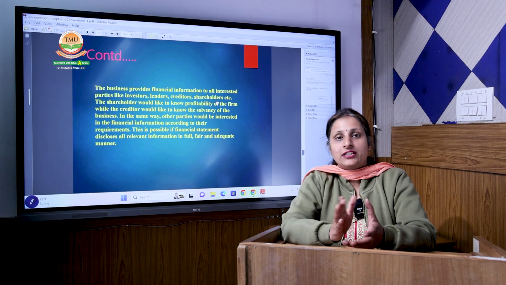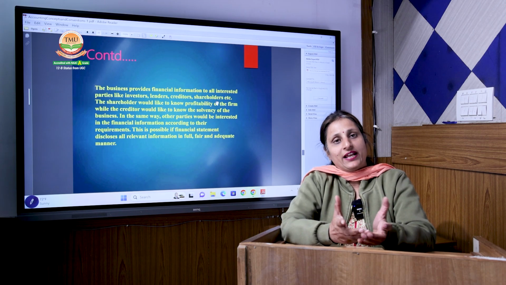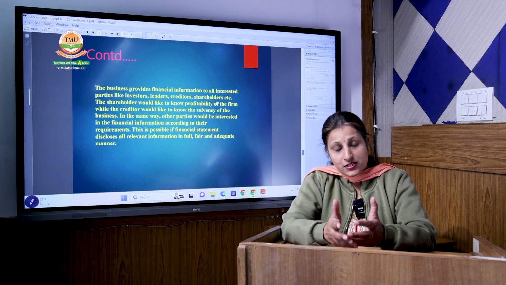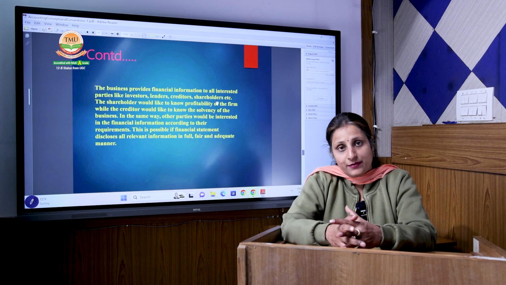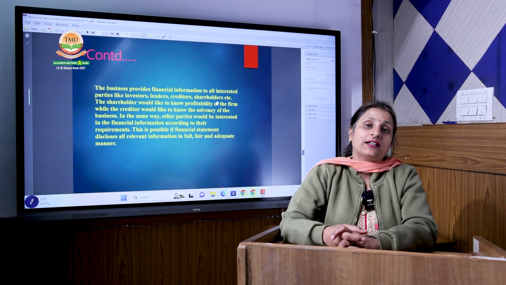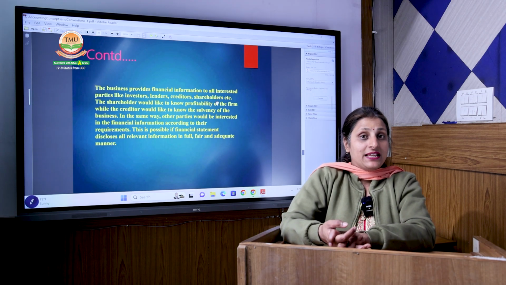Lenders, whoever has given money to the company for any purpose, including banks that have provided money as a liability, are all concerned about the accounting books because they want to know the real financial position as their money is involved.